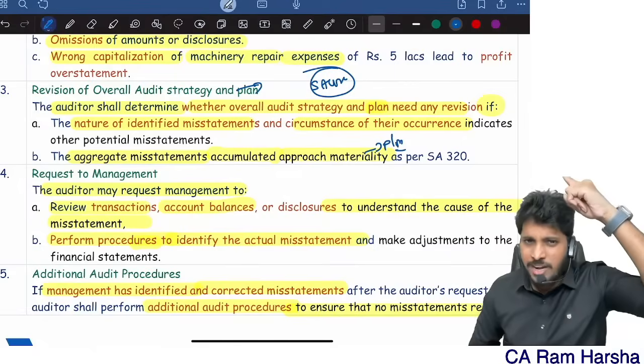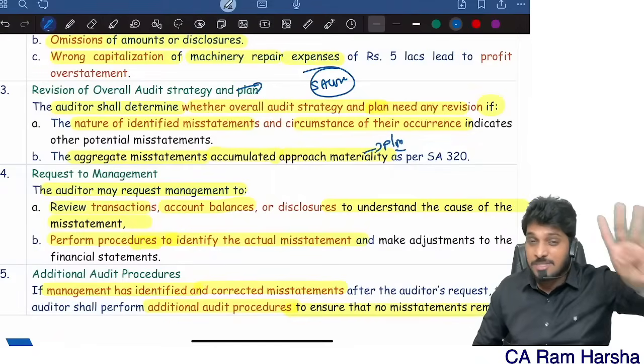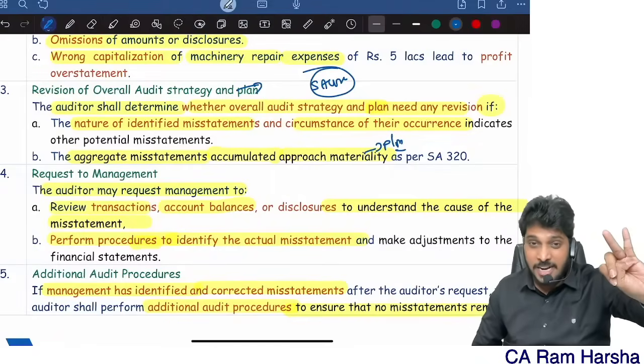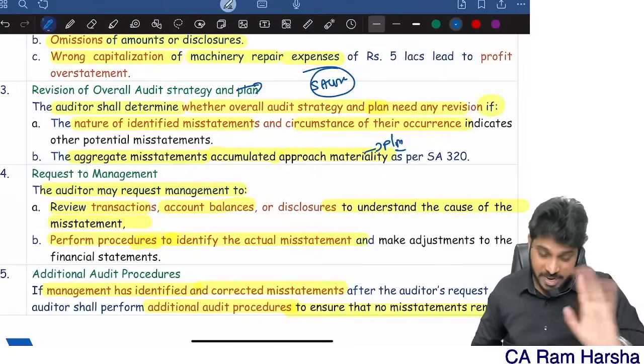Many students will go and write SA 300 related points: revision of strategy and plan, changes in circumstances, changes in conditions, identification of new matter. That answer they'll write and come. That's wrong. That is the SA 300 answer. This is the SA 450 answer.